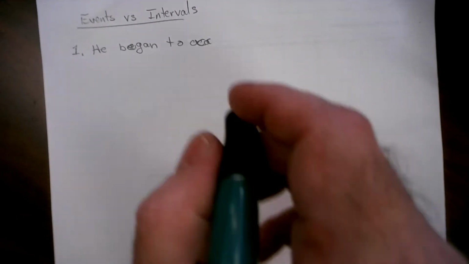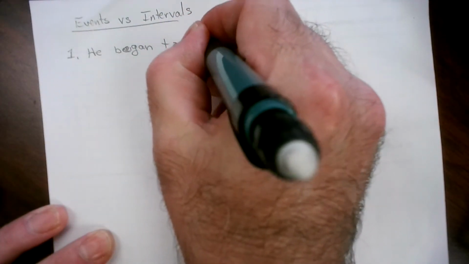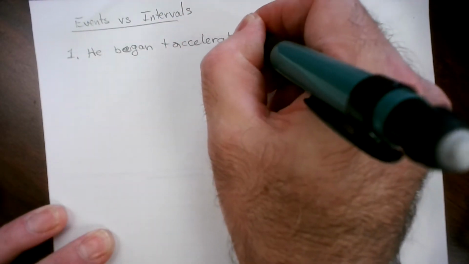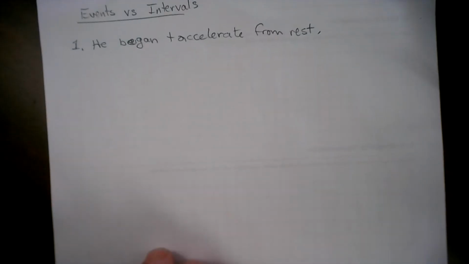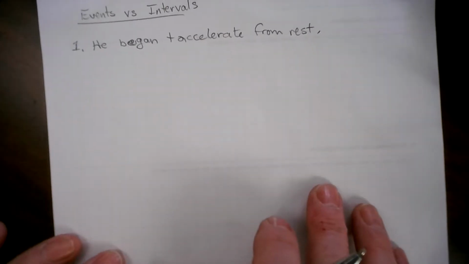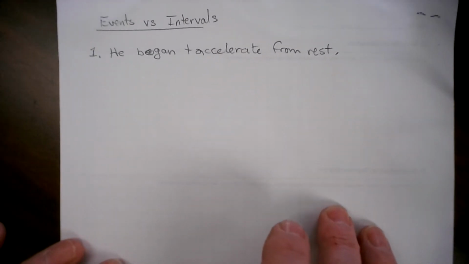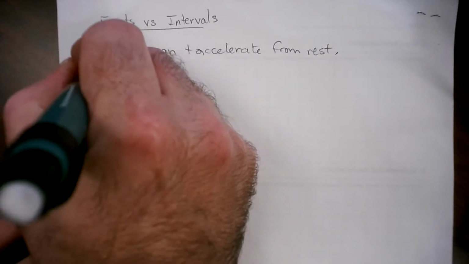So he began to accelerate from rest. Does that happen at a specific place and time? Ask yourself. And if it doesn't, it's not an event. He began to accelerate from rest. What marks the end of that interval?